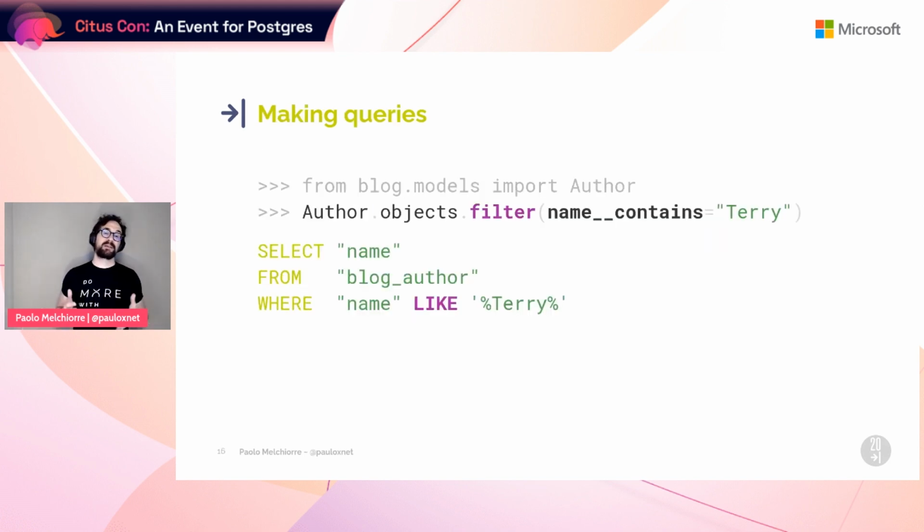We can perform basic queries like these on our models, but actually we can run these queries using all the other supported databases as well. What we're really interested in is using Postgres-specific features from Django.